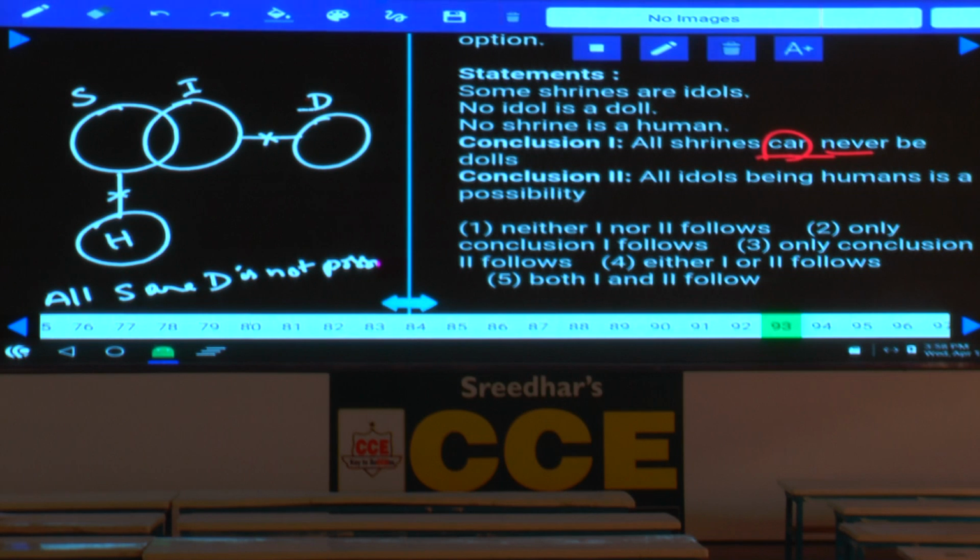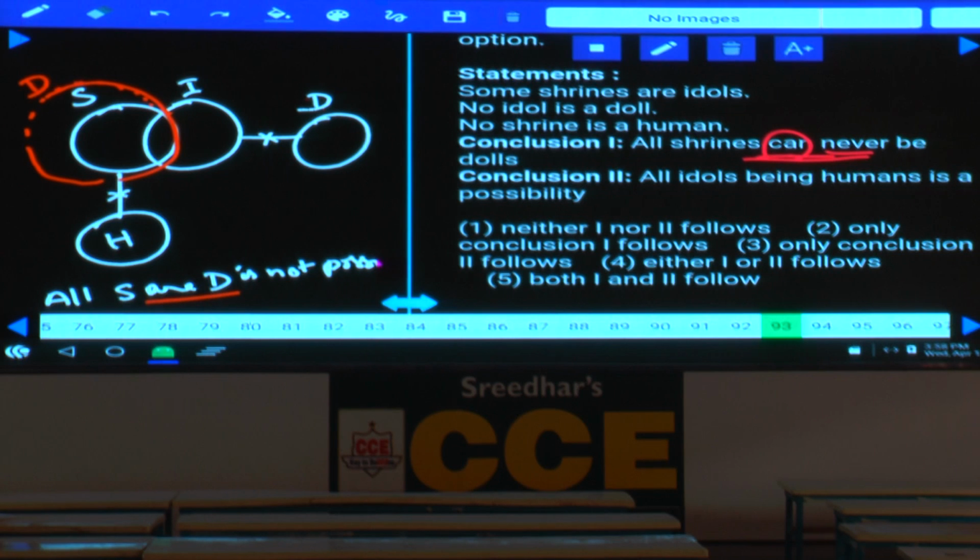Done with this? Then what is the first conclusion here? Now here he is claiming that it is not at all possible to draw all shrines are dolls. Now we are checking whether it is possible or not. In order to make this one possible, my diagram should be like this. All these shrines must be dolls. Can I draw dolls like this? If I draw dolls like this, then no idol is a doll will become false. Statement invalid. Is it possible or not possible? For me it is not possible. And his claim is also that it is not possible. Hence whatever he said is definitely true.